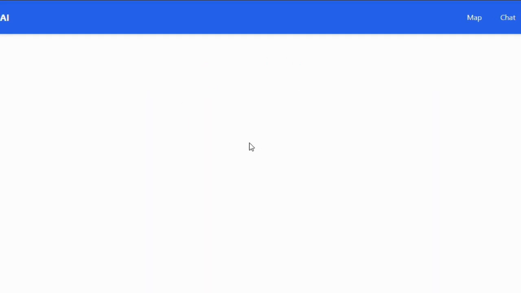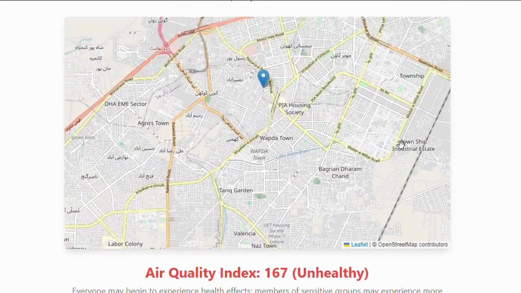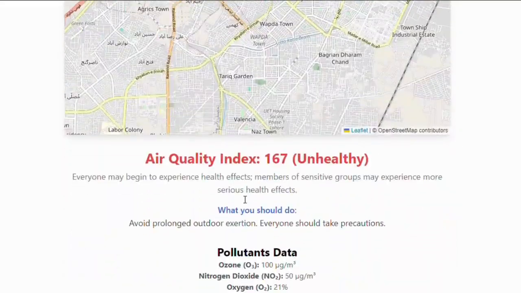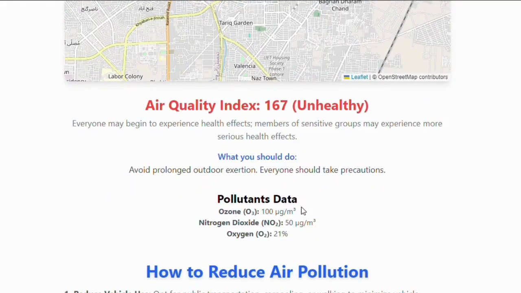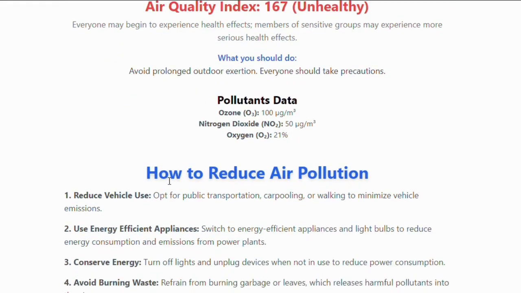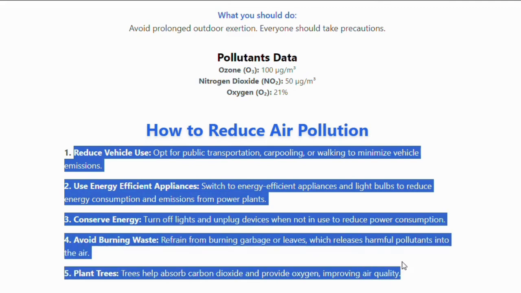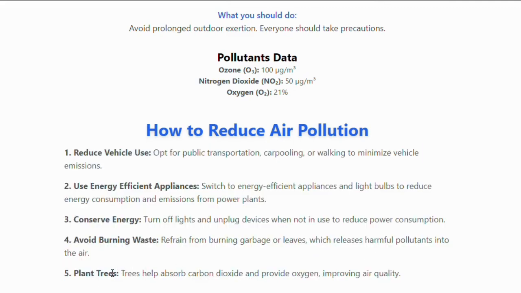So let me just check it out. Once again, it has detected the location, that is Lahore. I can see the air quality index of my area and also the different data about pollutants. Most importantly, it has suggested how I can reduce this air pollution, and the suggestions are based on my area, that the pollution is caused by